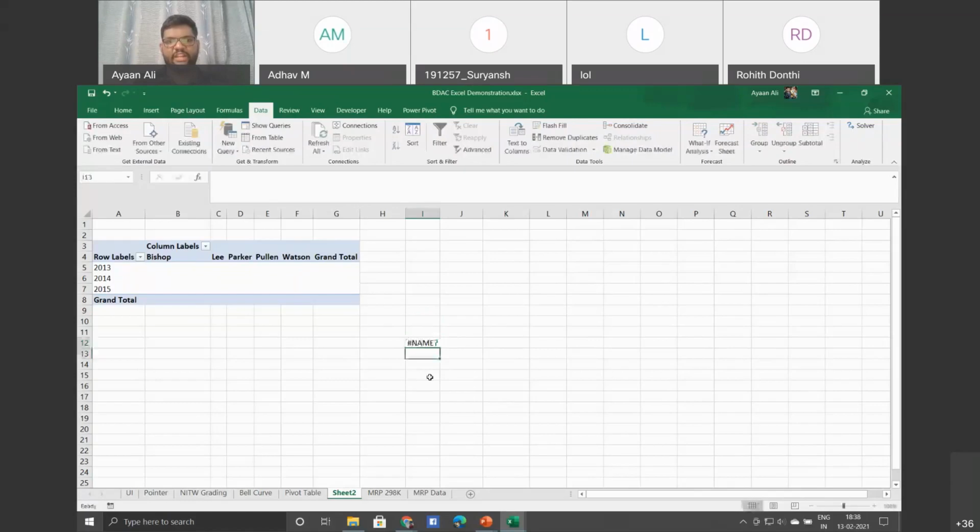If I press enter, it thinks there is a minus sign and I'm using some formula, so there's an error. Then if you YouTube or Google it, you'll get the solution: if you press a colon and then press enter, this will be selected as ABC.